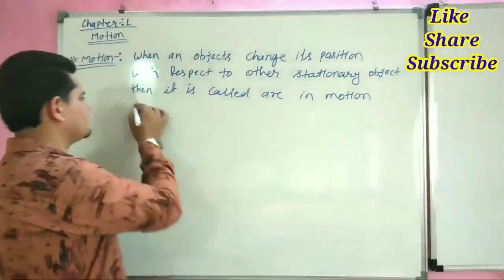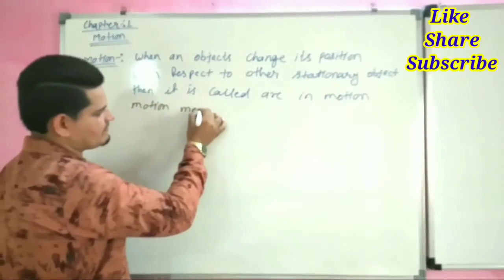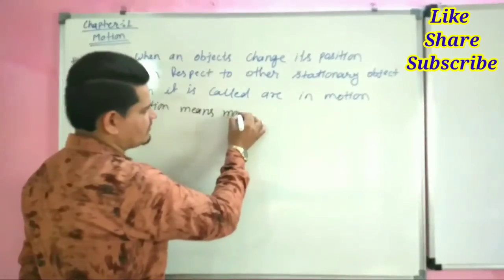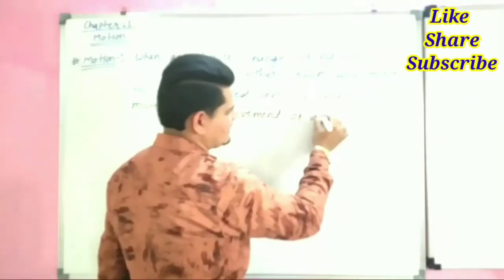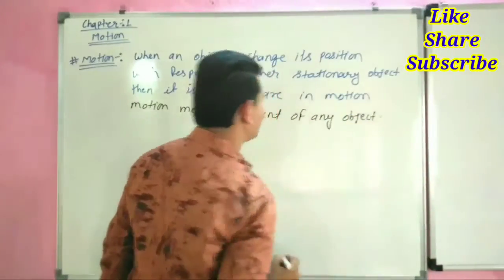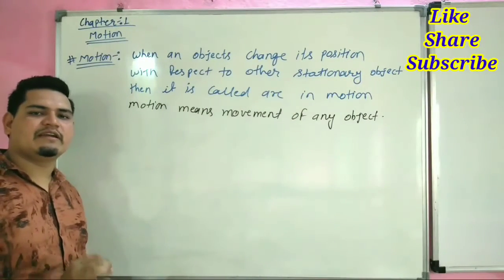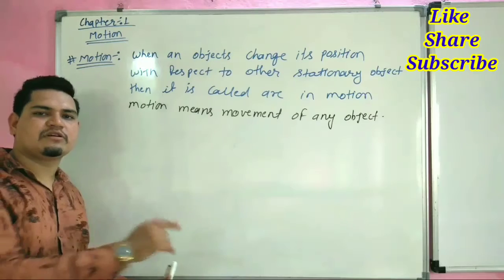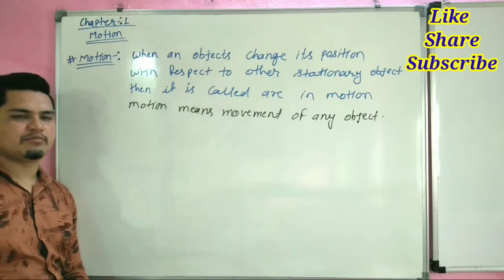Motion means movement of any object. When any object moves with respect to some other object, then it is called motion. There are 2 types of motion.